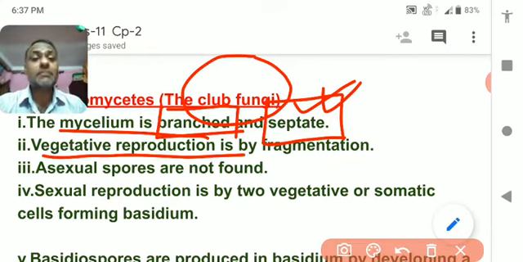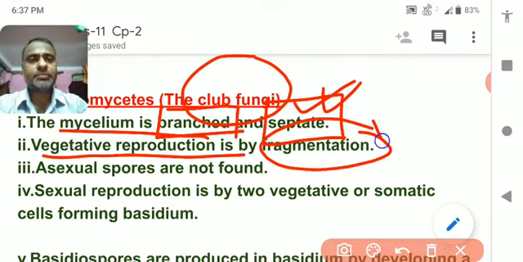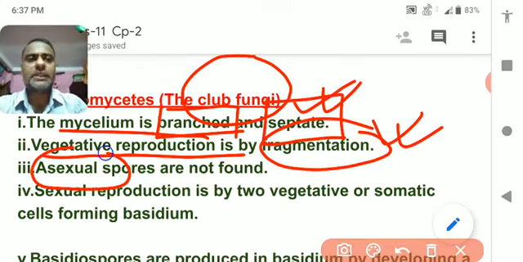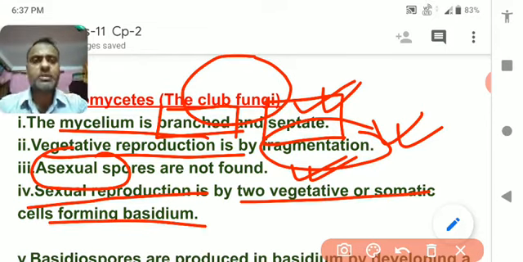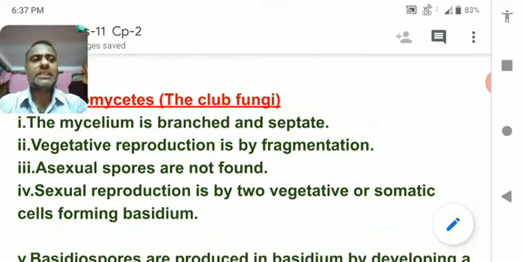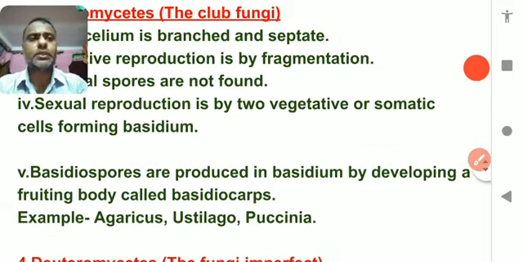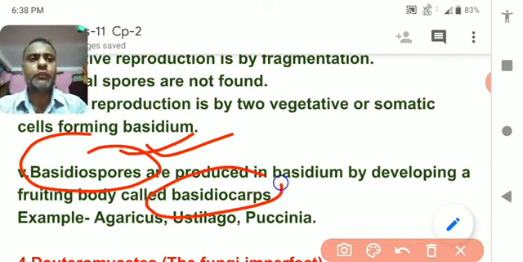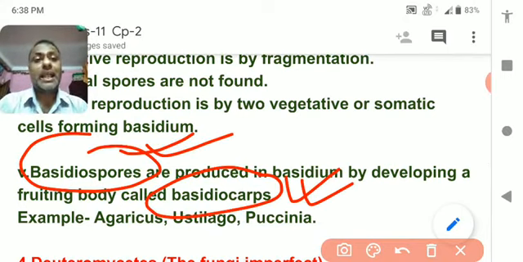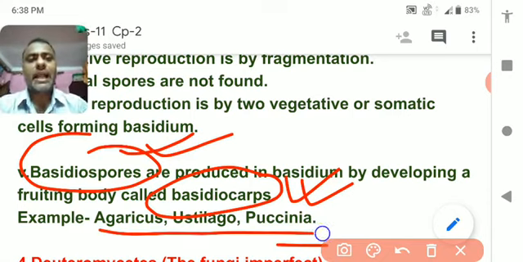Vegetative mode of reproduction is by fragmentation. Asexual mode of reproduction is absent. Sexual reproduction is done with the help of somatic cells. When two somatic cells fuse together, they form basidium. Basidium helps in the formation of basidiospores, and basidiospores grow into a new fruiting body called basidiocarp. Examples are Agaricus, Ustilago, and Puccinia.